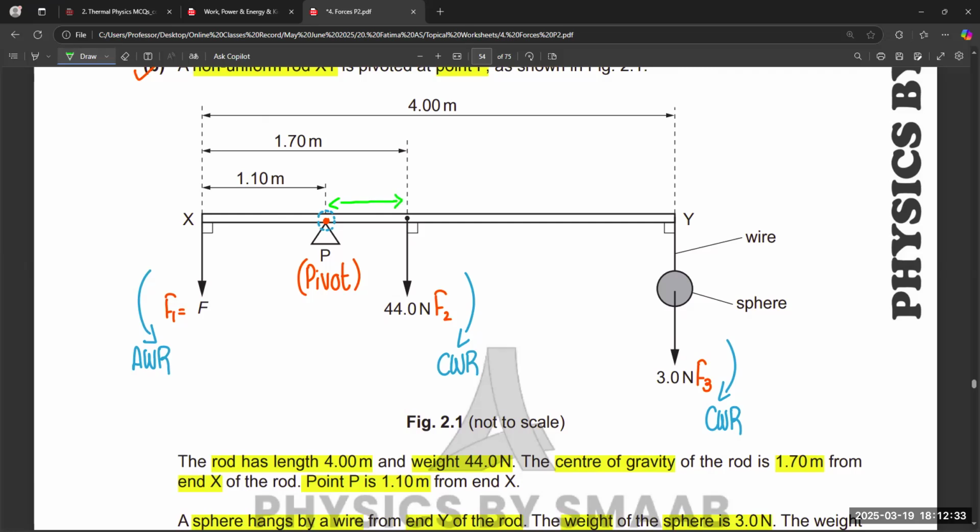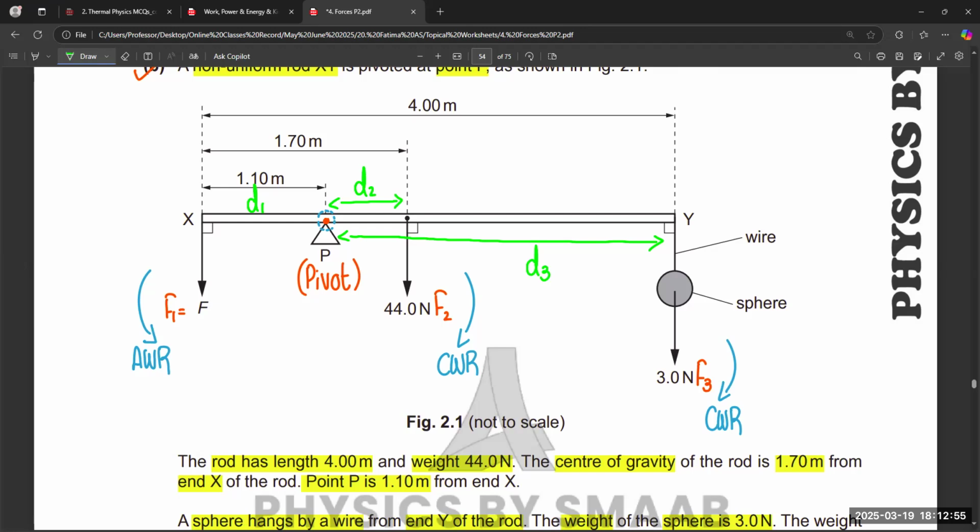This is the distance of F2, called D2. And this is the whole distance, D3. And this is D1. So D1 is simple, that is 1.1.